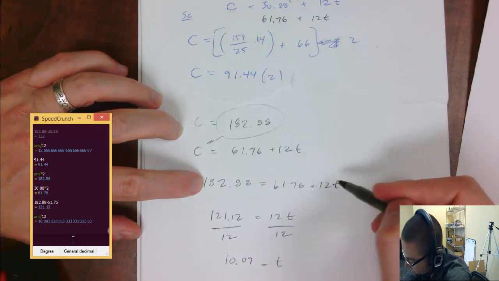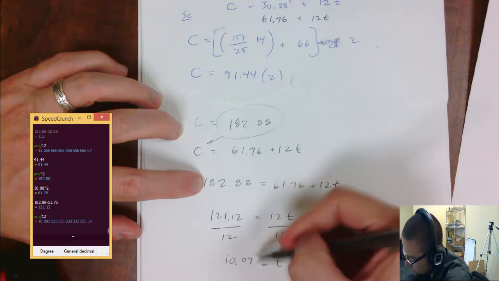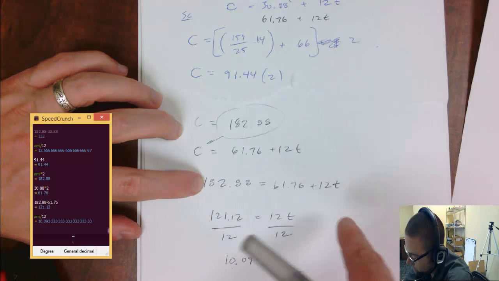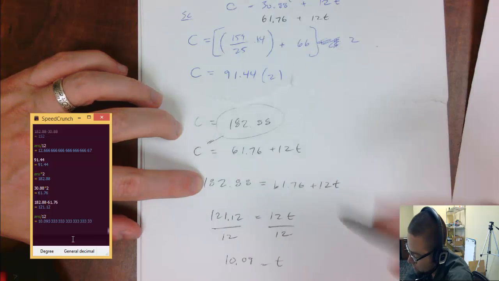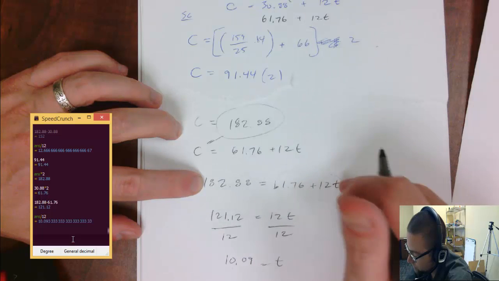If I go 10 days, which would be less than 10.09, then it would be cheaper, right? Because if I put 10.09 in there, it would be equal. So if I put 10 days, it will be cheaper to park.